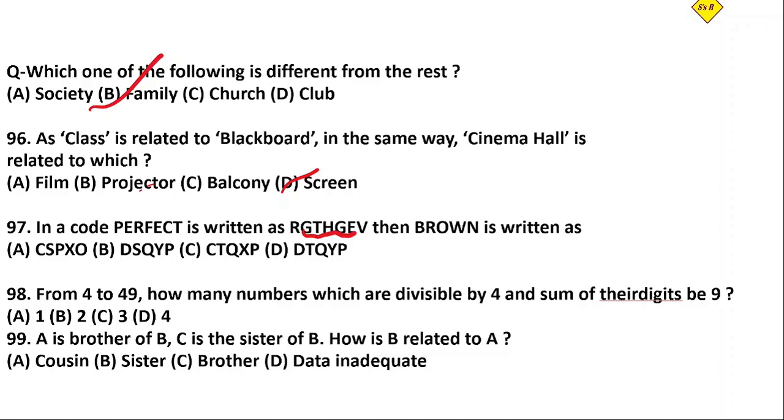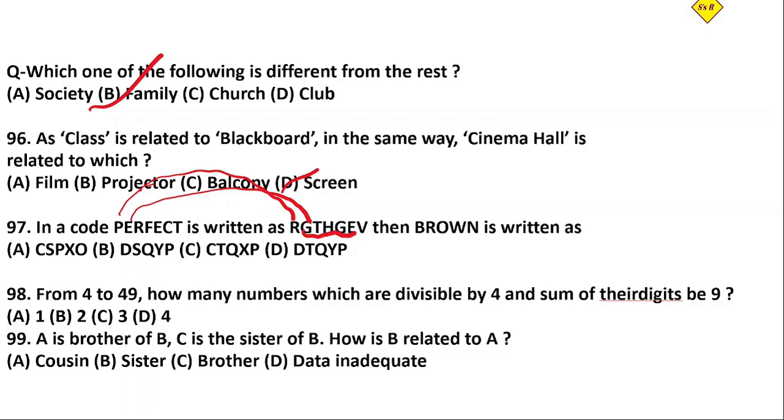For perfect, for P they have given R, for E, G, then R, T. What have you noticed? There is one succeeding letter.